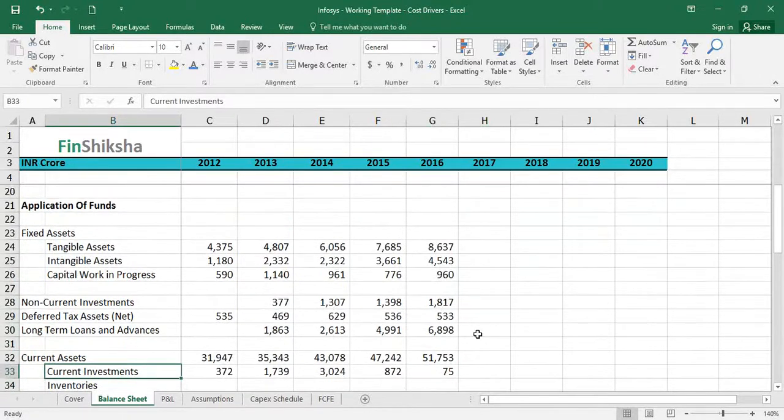Some of the items will be difficult for us to project. For example, it's difficult for us to project this set of data. So we are going to take a broader assumption at this stage, which is that this data is going to remain constant or similar. We now turn our attention to the CapEx schedule, which is what kind of tangible and intangible assets the company has, and what is the capital work in progress for the company, and how do I project this number?